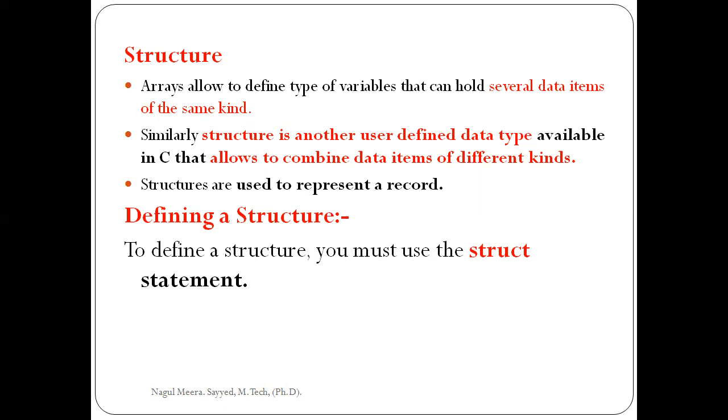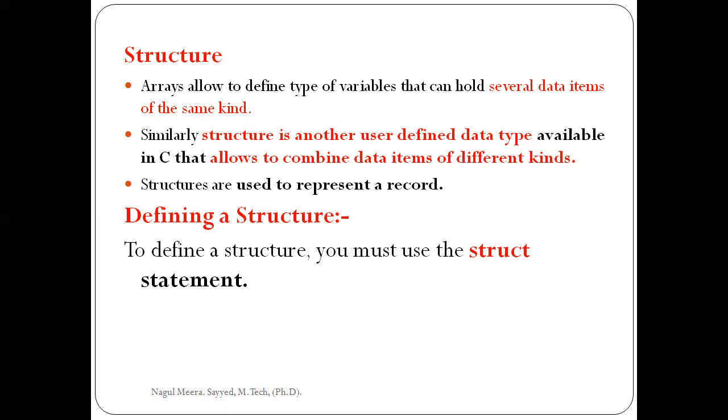Understood. Simply, array is a collection of similar data type, but structure is a collection of different data types. Structure is another user defined data type in C language that allows us to combine data items of different kinds. Structures are used to create different types of records like employee information, student information. So we can conclude structure is a collection of different data types.